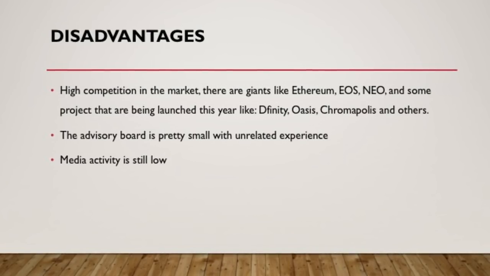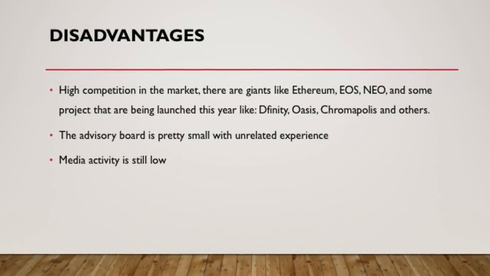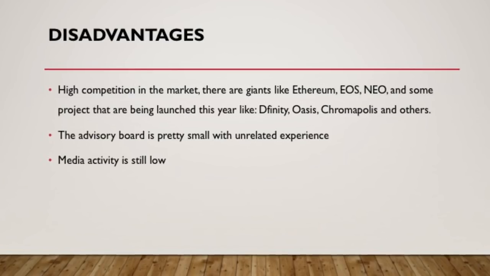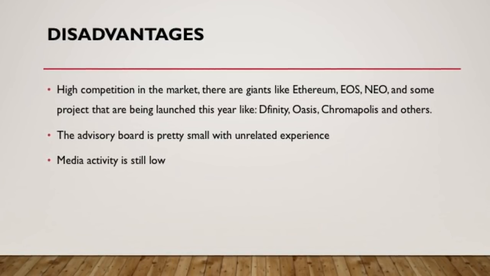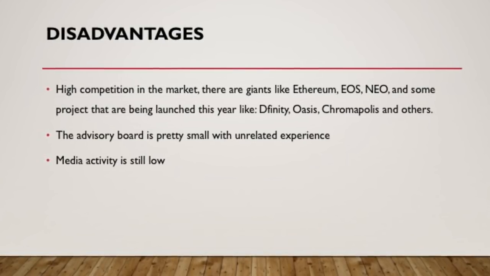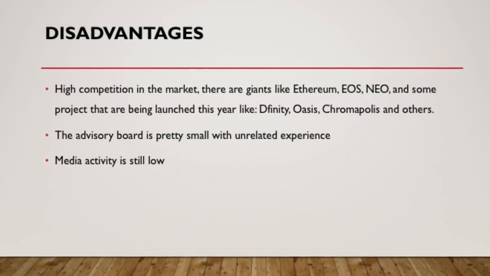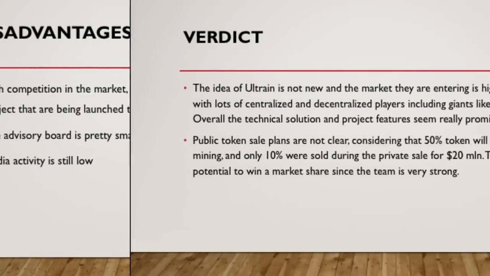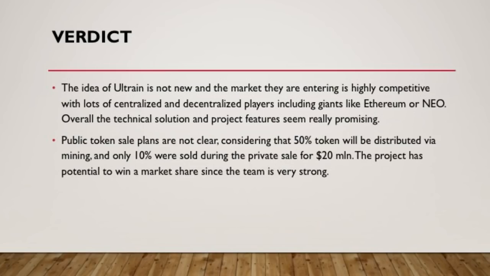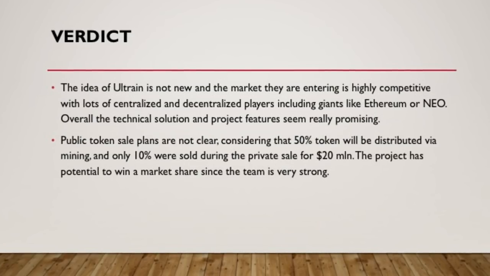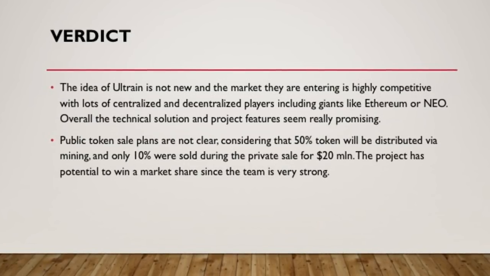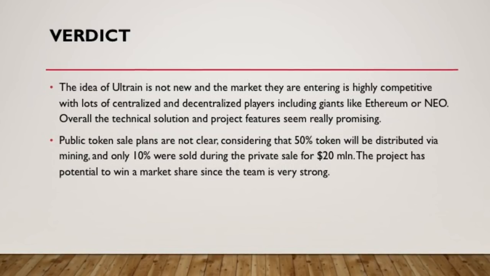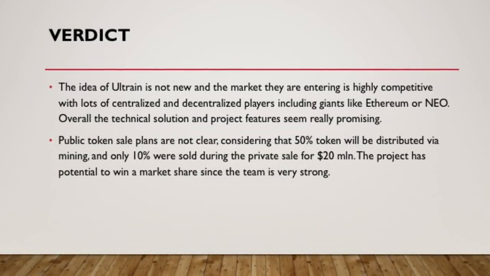Disadvantages. High competition in the market. There are giants like Ethereum, EOS, Neo, and some projects that are being launched this year like Infinity, Oasis, Chromia, and others. Low hype levels so far. Media activity is still low. The idea of Ultrain is not new, and the market they are entering is highly competitive, with lots of centralized and decentralized players, including giants like Ethereum or Neo.